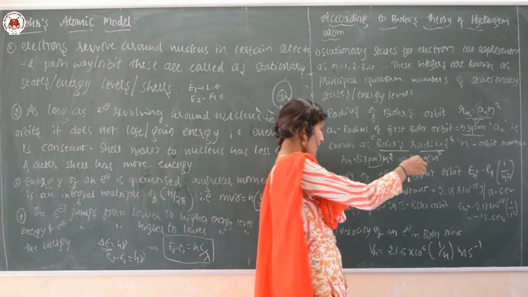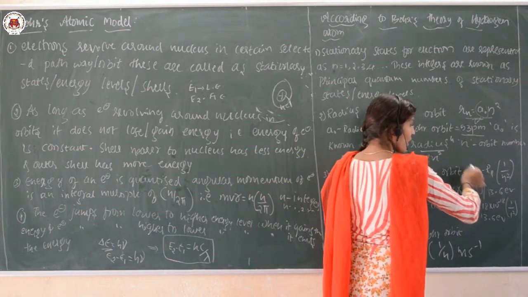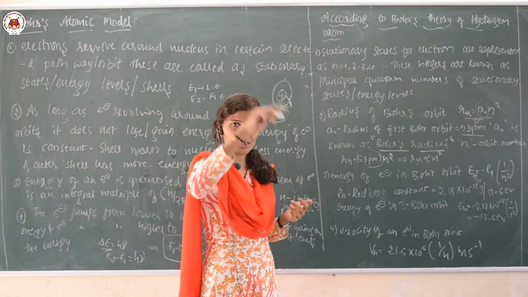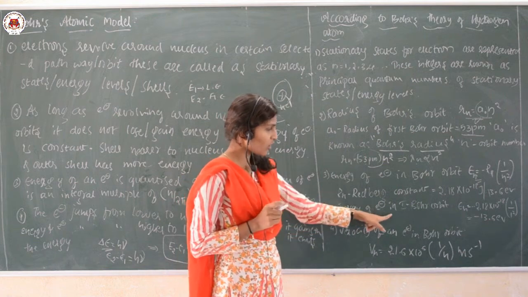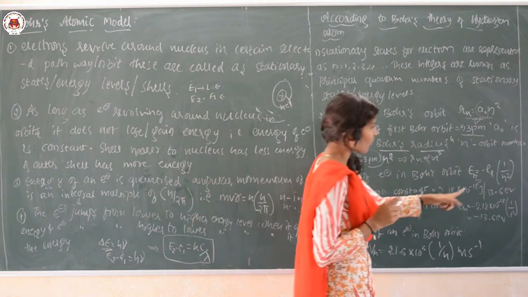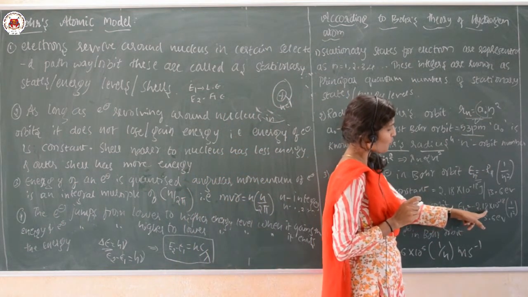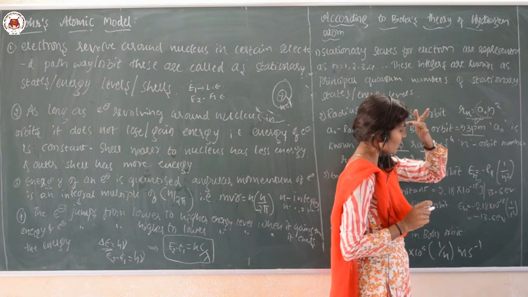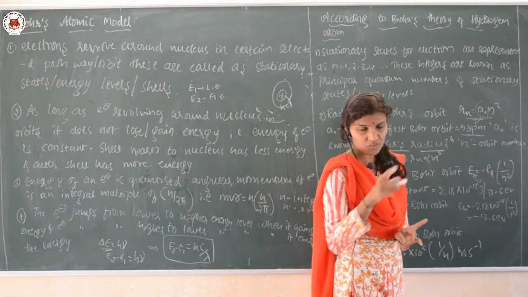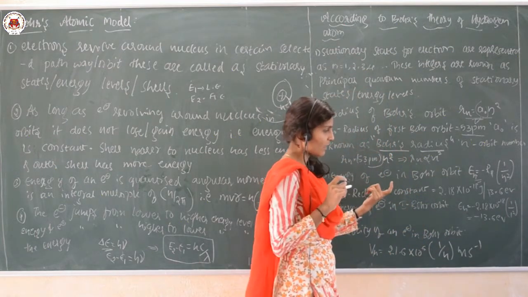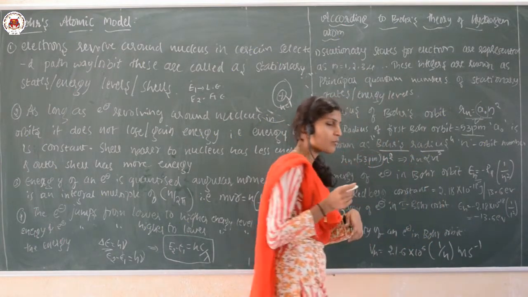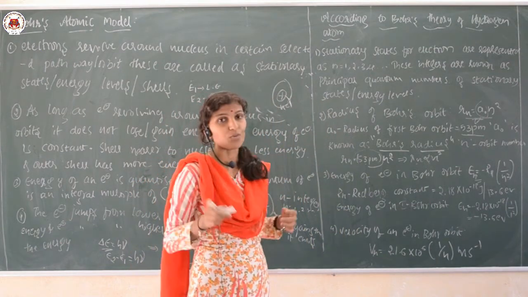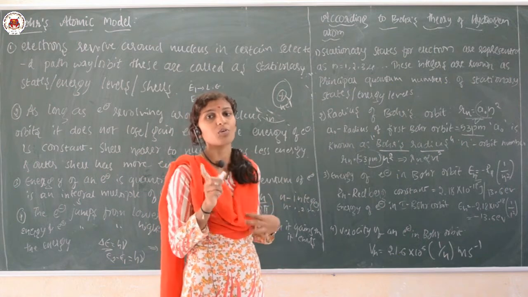So, just substitute the value here. Let us consider the energy of the first orbit. I need to know the energy of an electron present in the first orbit. The energy of an electron in the first Bohr orbit, En equals minus RH, that is minus 2.18 into 10 to the power minus 18, and the value of n is 1 because it is the first orbit. If we calculate this, it will be around minus 13.6 electron volt. So, this is the energy of an electron present in the first Bohr orbit.